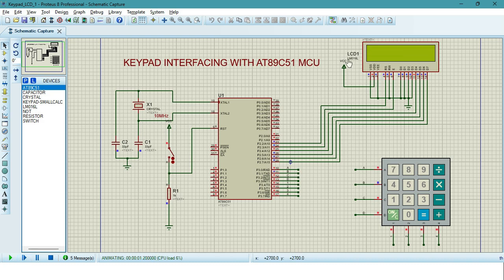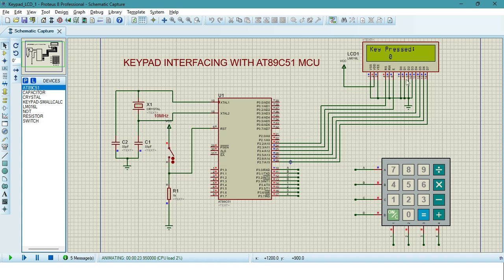When I run this, you can see the keypad interface. Right now it is waiting for the key press. When I press 7, you can see it shows key pressed is 7. When I press this multiply symbol, it shows key pressed is multiply. When I press this 0, it shows key pressed is 0. So that is how we can get the data from a keypad and it can be displayed on your LCD.